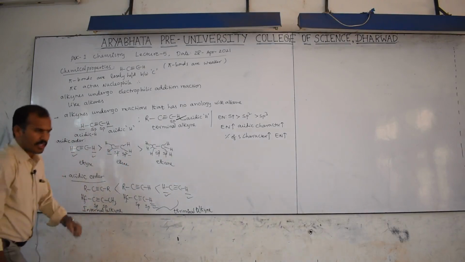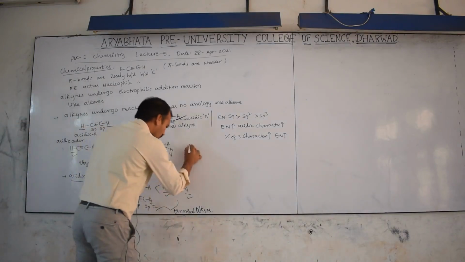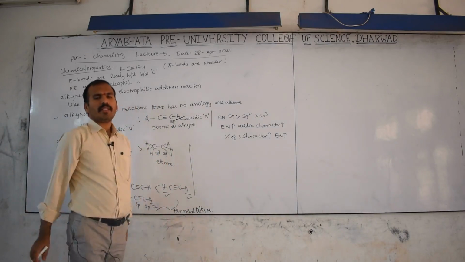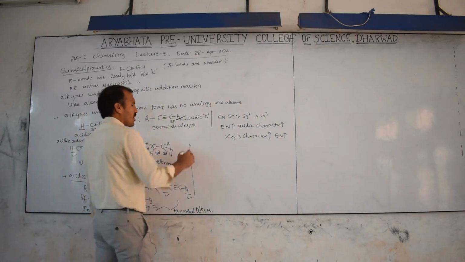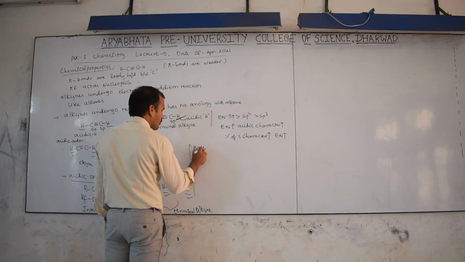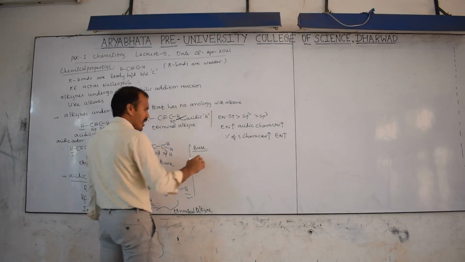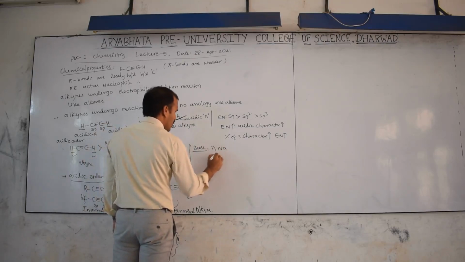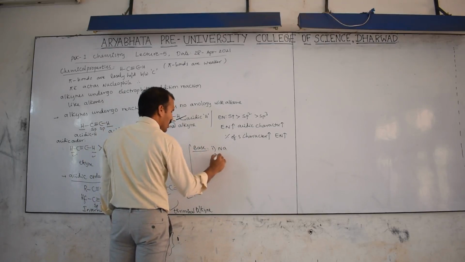The internal alkyne is less acidic than the terminal alkyne. Therefore, since the acid is there, it reacts with a base. What are the bases here? Generally, the alkyne reacts with sodium metal.